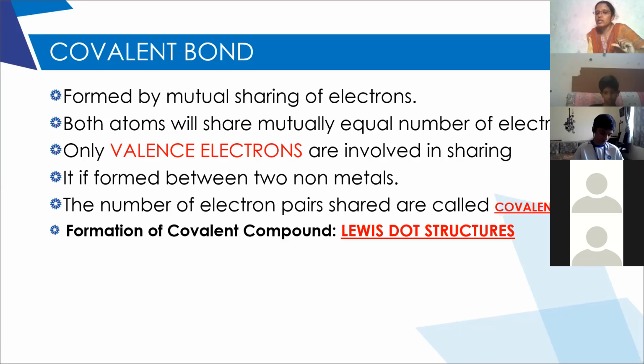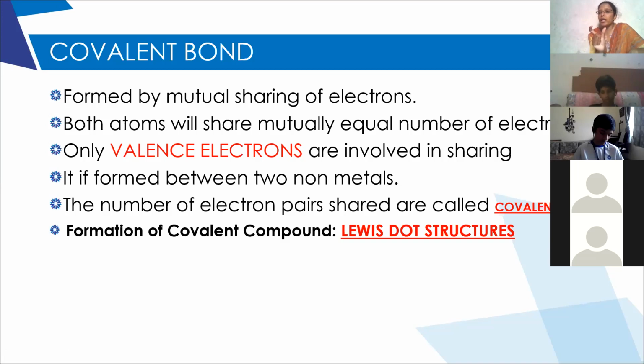Clear? Generally this covalent bond is formed between two non-metals, and you have to consider the number of electron pairs. For example, atom A is giving one electron and B is giving one electron. How many pairs of electrons? There is one pair of electrons.